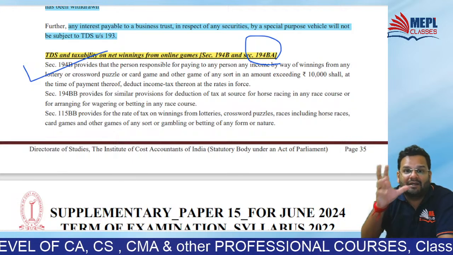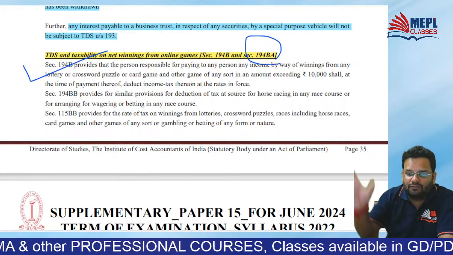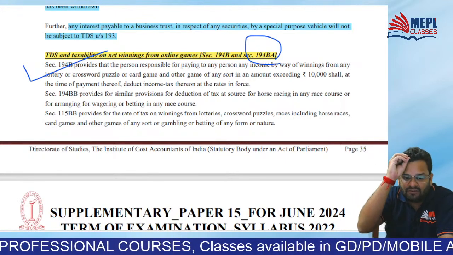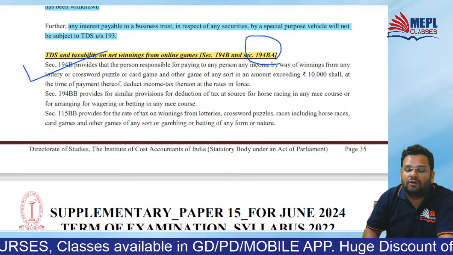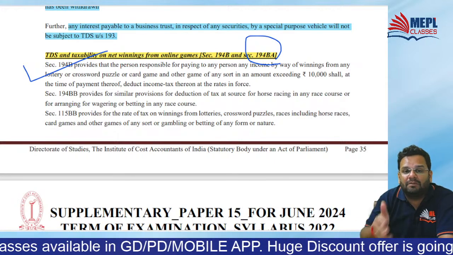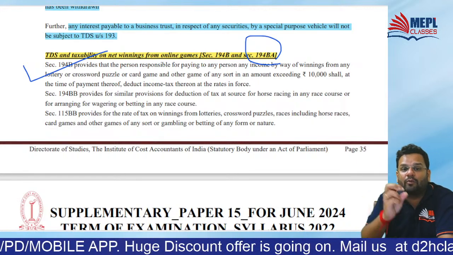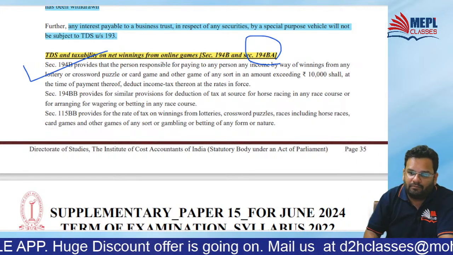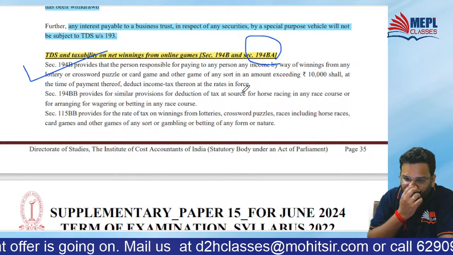So they have made it the aggregate of winnings in a financial year. If the total of winnings in a financial year exceeds 10,000, then there will be TDS. Because people used to break a big winning into small winnings to avoid TDS. So to stop that, this has happened.